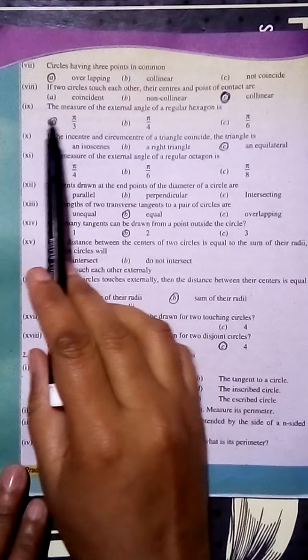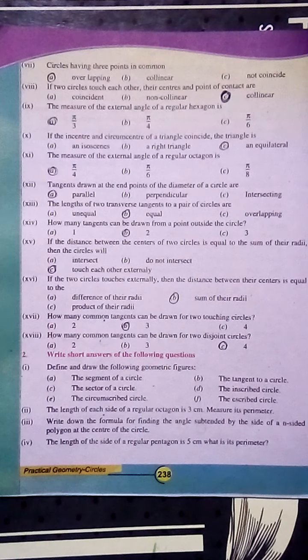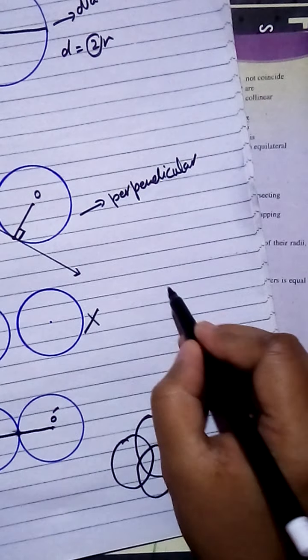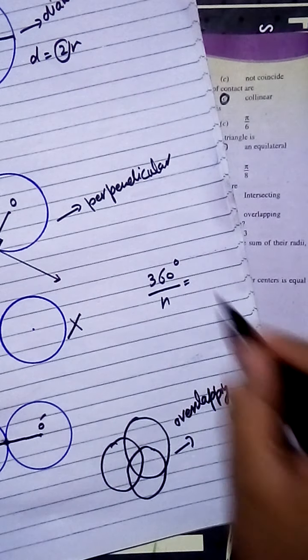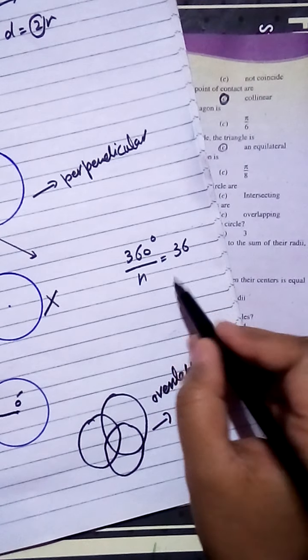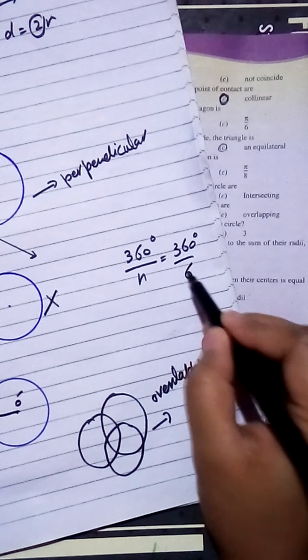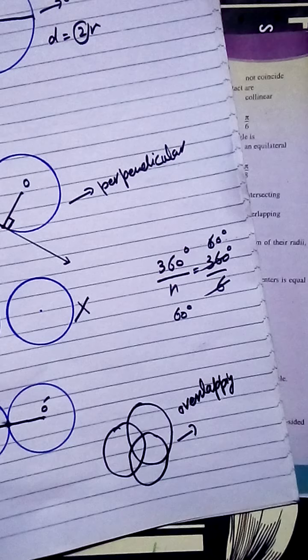Next, 9th MCQ: the measure of the external angle of a regular hexagon is this. Regular means equal sides, like a square. Hexagon means 6 sides. Remember one thing: if you want to find the external angle of any regular hexagon or pentagon, its formula you have to keep in your mind: 360 divided by n, where n means the number of sides. Hexagon means 6 sides, so you divide by 6. The answer is 60 degrees.